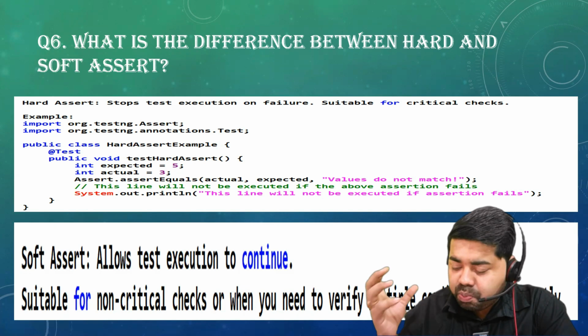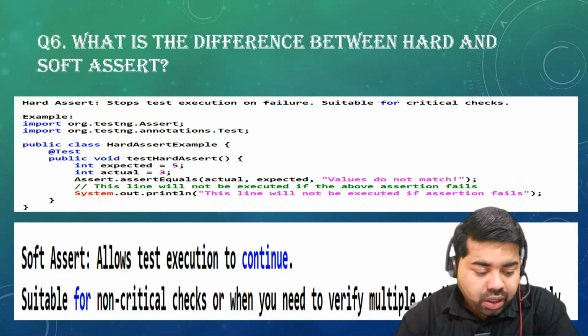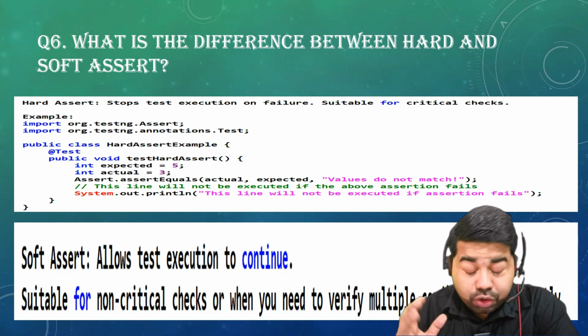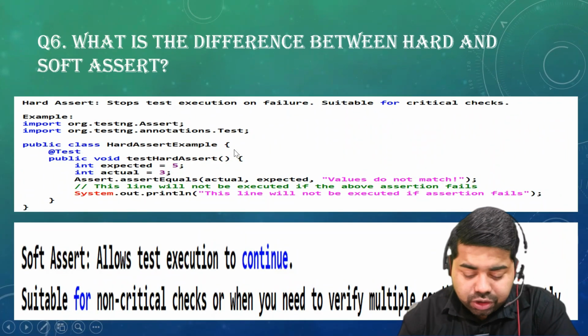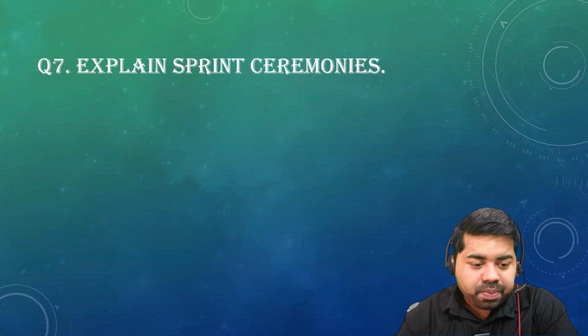When we are doing the validation we can use soft assert here. Okay, so here we have understood, right? So this is the difference between soft assert and hard assert.